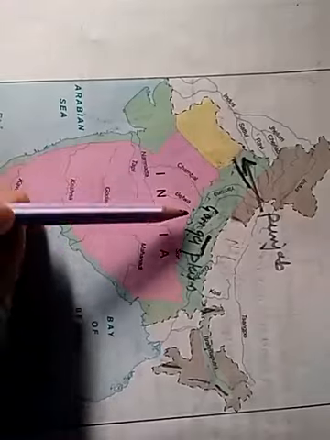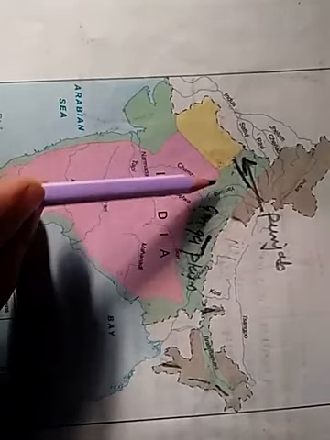Now see, it is spread over the states of northern India. Which states?